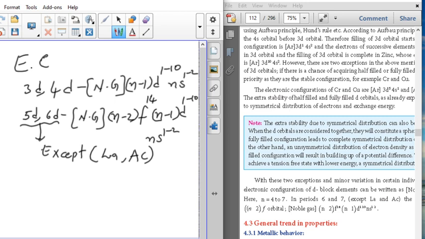Other than these two elements, we can apply this general electronic configuration for the d-block elements. This is the first property for the d-block elements.